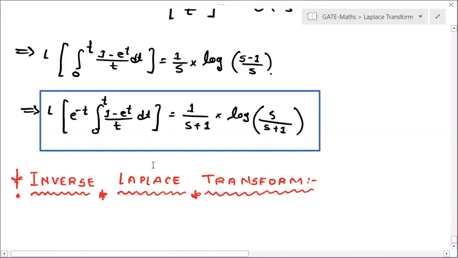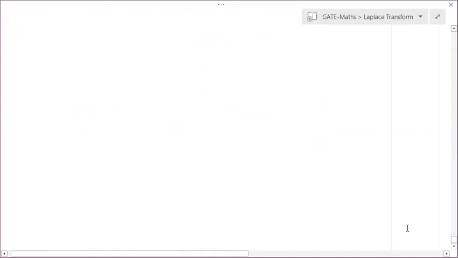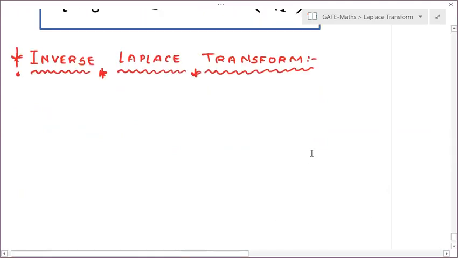Inverse Laplace transform. Like logarithm is the inverse process of taking powers, differentiation is the inverse process of integration, and integration is the inverse process of differentiation. Subtraction and addition are inverse processes of each other. Multiplication and division are inverse processes of each other. In the same manner, Laplace inverse and Laplace are both inverse processes of each other.